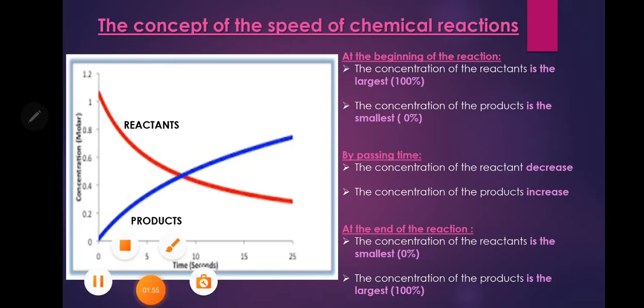We look at the concentration of the reactant and the concentration of the product, number 1 at the beginning of the reaction, then by passing time, and at the end of the reaction.